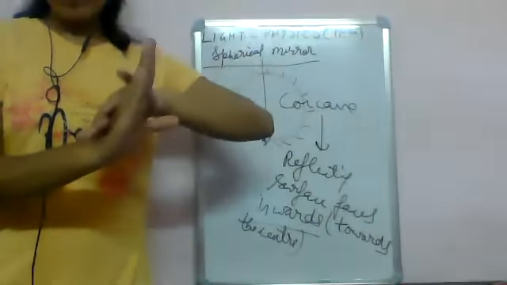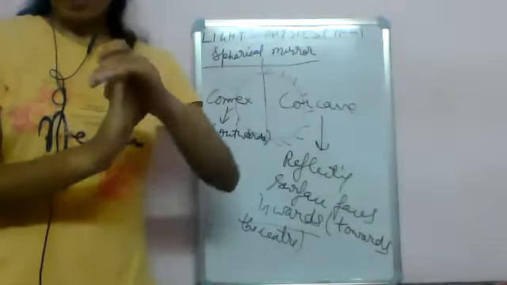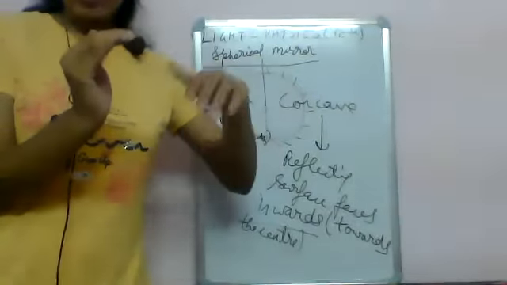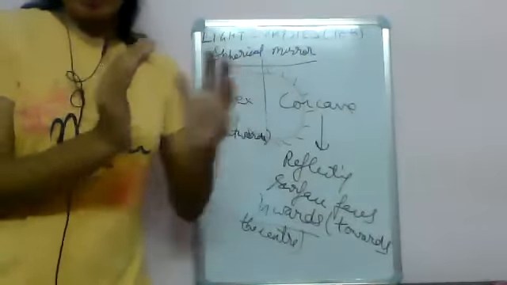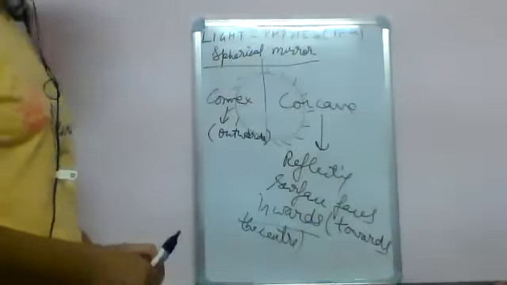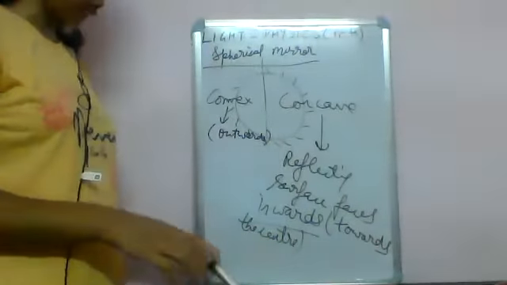This is your coated part. This is your reflecting surface. Light ऐसे आएगा, reflect back. और इस केस में क्या होगा? Again यहाँ light आएगा, reflect back. So this is all about the concave and convex mirror.